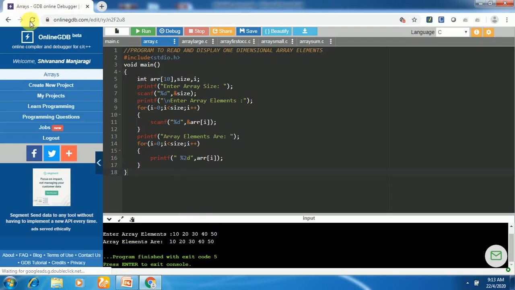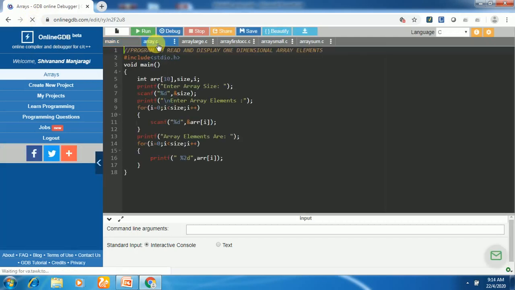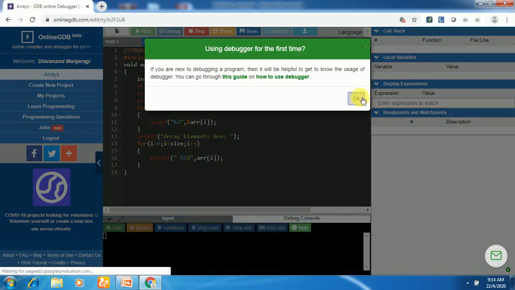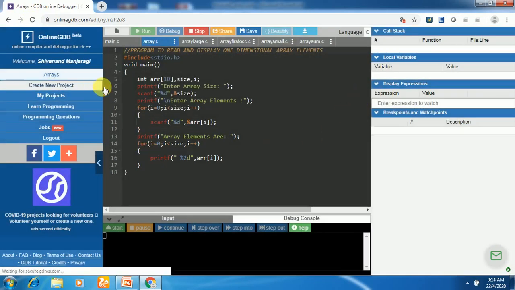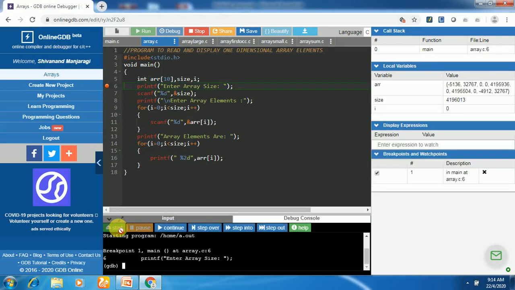Now let us see how this program can be executed step by step to understand the flow of the execution. So I'll go for debug. We need to put a breakpoint here. I'm going to put a breakpoint at this particular point, and let us go with step by step execution. I'll click on start here. Now the program is stopped at this particular line.